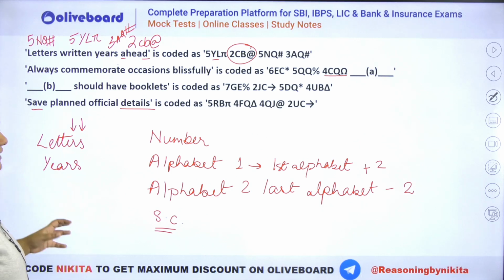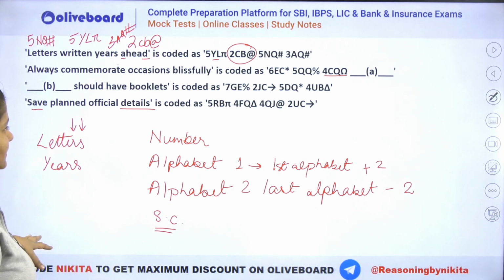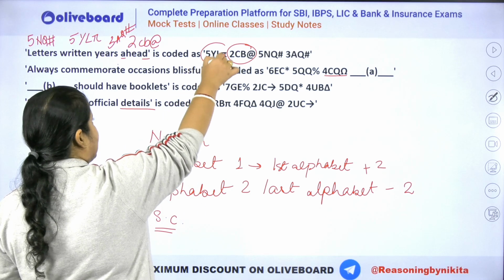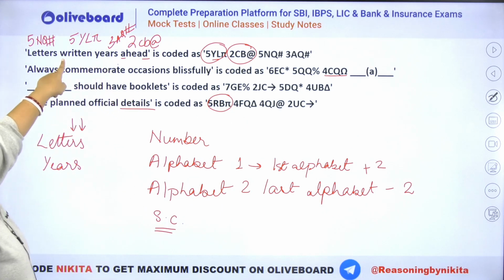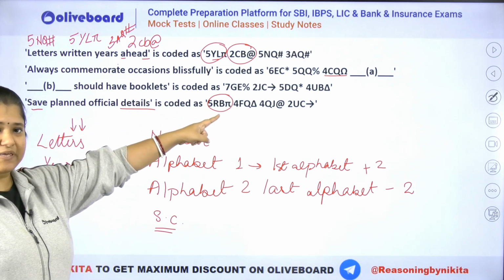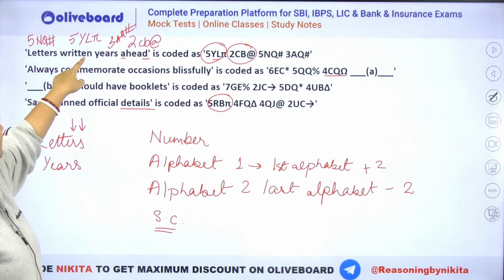Okay, let's try. Let's say if we have a pi, do we have a pi somewhere? Pi is also not visible anywhere else. So you can see we have a pi here and we have a pi here, right? So 5YL pi was for written, and this 5RB. R means you can see it has to be R -2. R minus 2, R is 16. So we should be something that is starting with a P. So you can see it has to be for planned, right? D minus 2 and P plus 2. So this is your planned. And you can see here we are having a E, and similarly here also we are having a E.